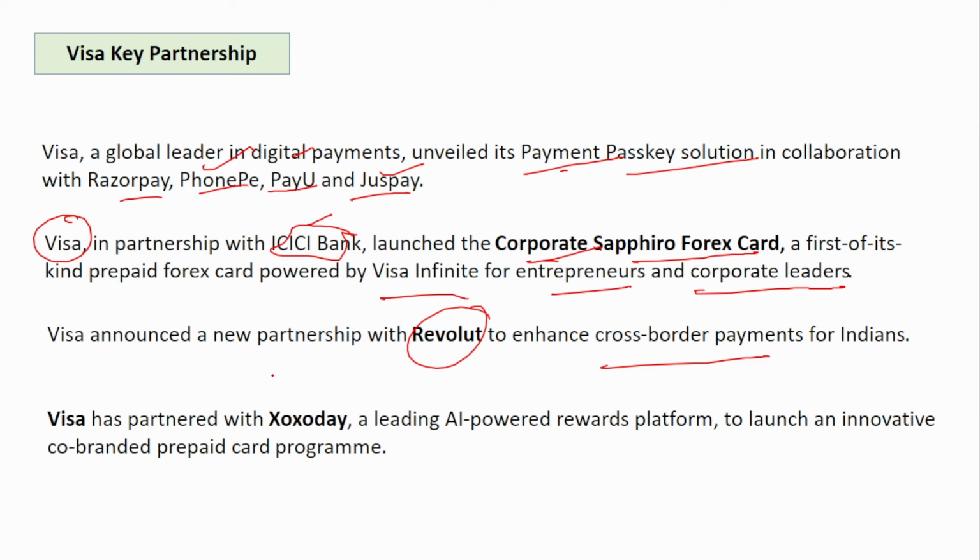Next, Visa has partnered with XOXOD, a leading AI-powered rewards platform, to launch an innovative co-branded prepaid card program. If a company wants to give gift cards to employees, the best employee, or for various other purposes, even on good occasions, in partnership with XOXOD they can issue this co-branded rewards card program.